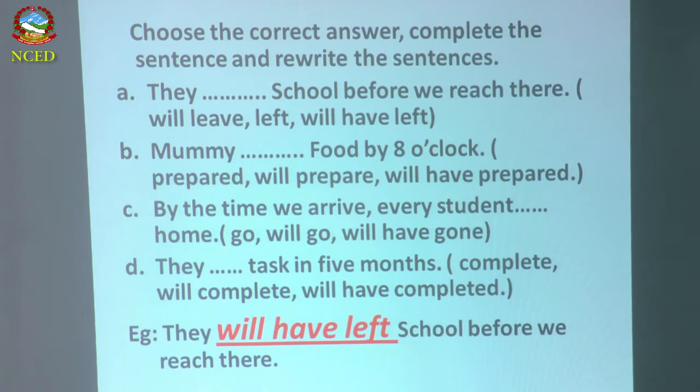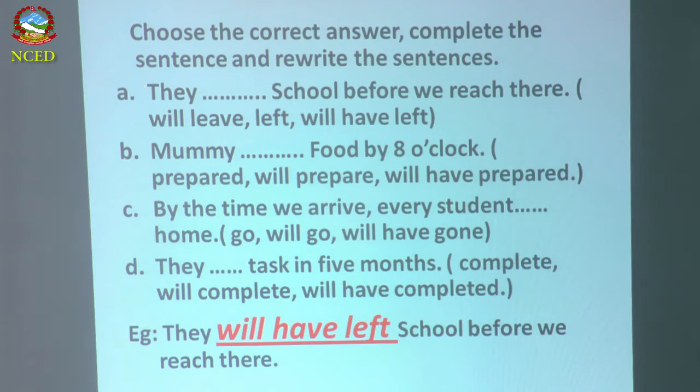So let's go to the exercise. Choose again as usual. Choose the correct answer. How many answers will be there? 3 answers. Yes, 3 answers will be there. So out of these 3 answers you have to select one and put it here and rewrite this sentence. Complete the sentences. This is the blank that we have to fill by choosing the correct answer. Then after that you have to rewrite. Okay. Let's look at number one.